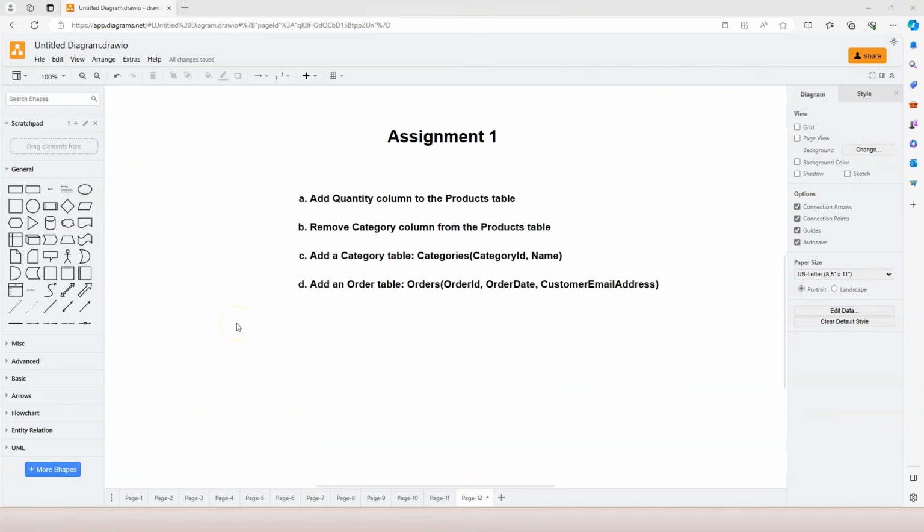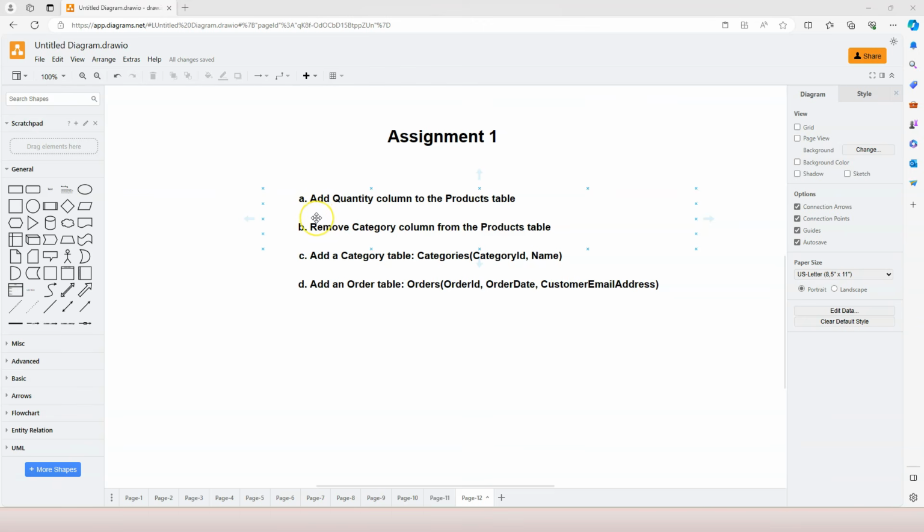In this video, let's go through our first assignment. There are 4 things you need to do in this first assignment. The first one is you need to add a quantity column to the products table. So you need to think about the data type for the quantity column. You need to think about column constraint for the quantity column.